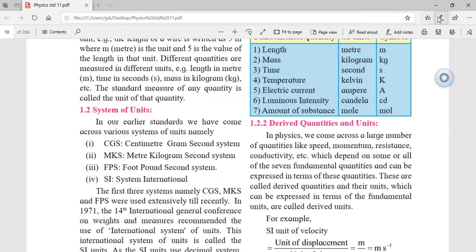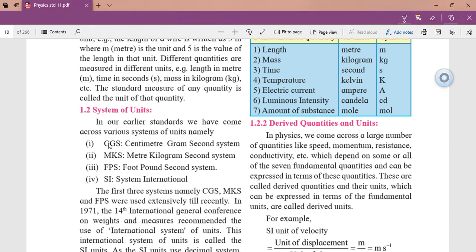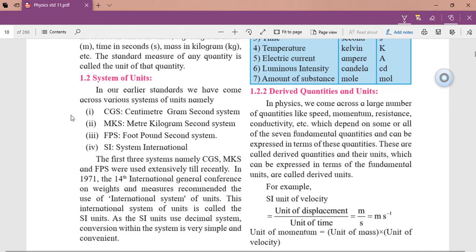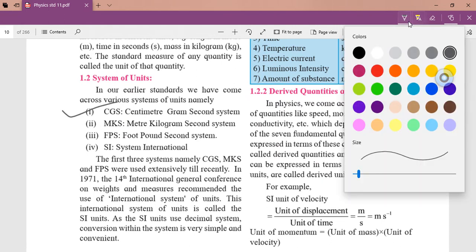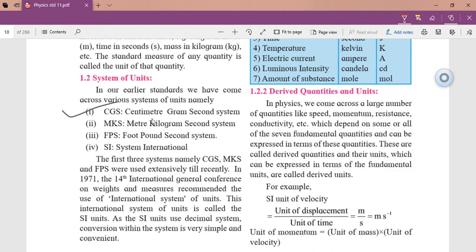So just looking at the book, you will see some important terms here. हम लोगों ने already पढ़े होंगे. You must have heard about these terms. There are basically three systems of unit. First is CGS system. CGS stands for centimeter, gram and second. So here centimeter is the unit of length, gram is of mass and second is of time.